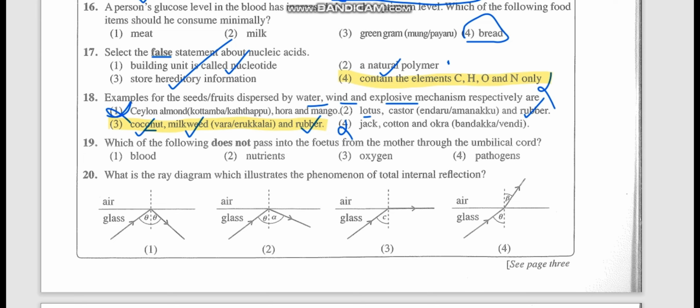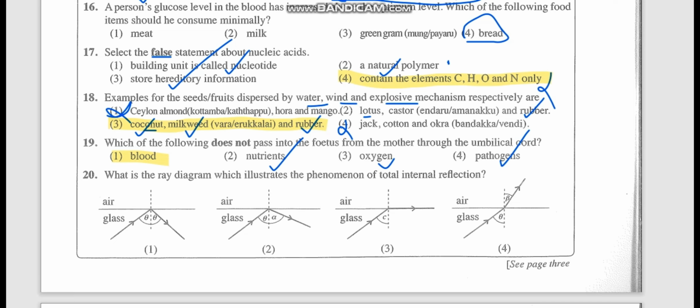Which of the following does not pass into the fetus from the mother through the umbilical cord? So nutrients will pass. Oxygen also will pass. Pathogens also will pass. Blood will never transfuse from mother to fetus.